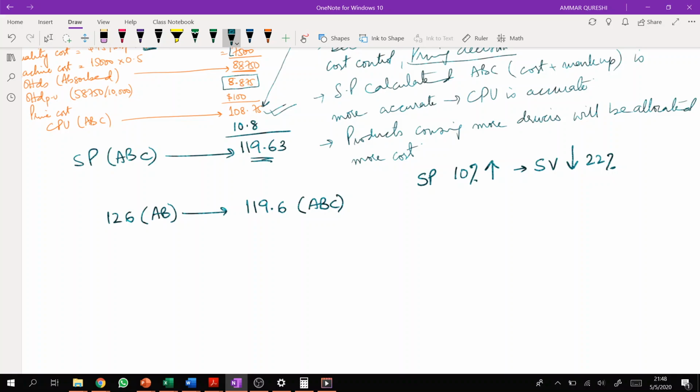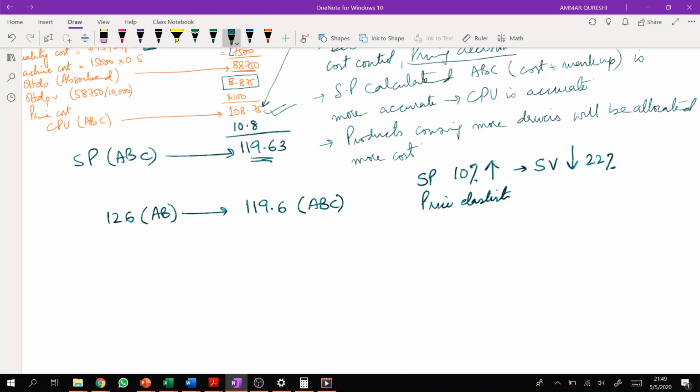It's called price elastic. Price elastic means this is more responsive towards pricing.